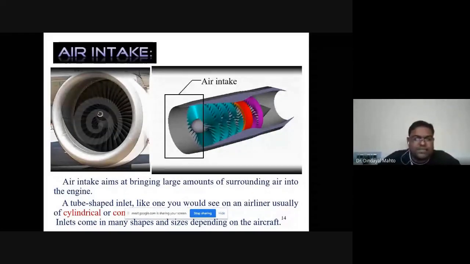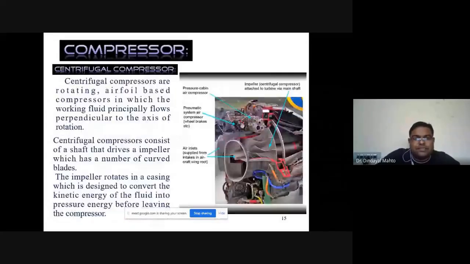In all passenger aircraft, we see the cylindrical type of intake. They may be of different kinds. The main idea of intake design is to minimize the pressure loss when air is entering the engine. The second part is the compressor. The compressor is the heart of the aircraft engine.